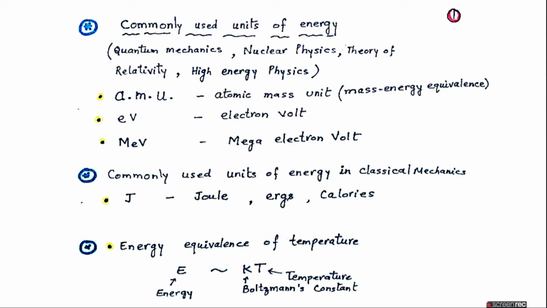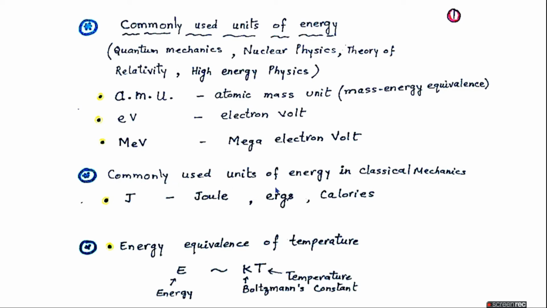The commonly used units of energy in quantum mechanics, nuclear physics, theory of relativity, and high energy physics are atomic mass unit (AMU), electron volt, and mega electron volt. Here, atomic mass unit is a unit of mass, but it can be used to measure energy also using the mass energy equivalence relation given by Einstein.